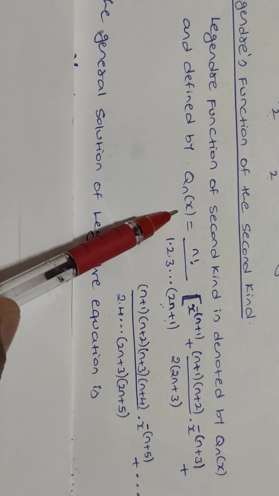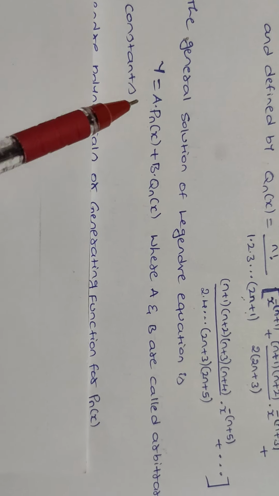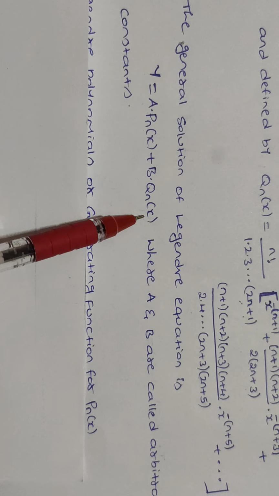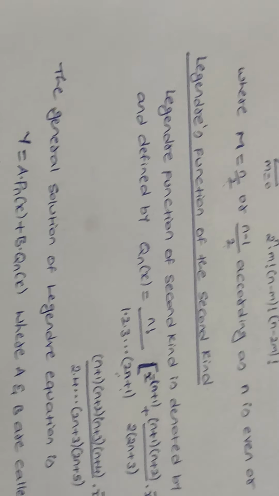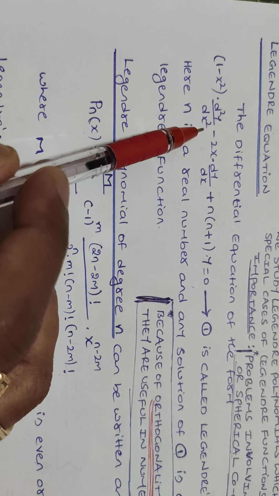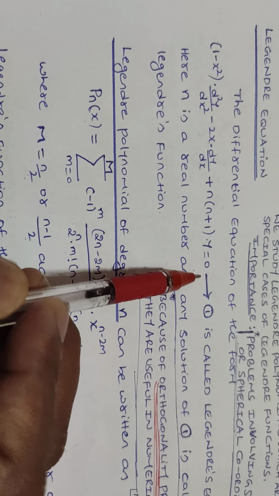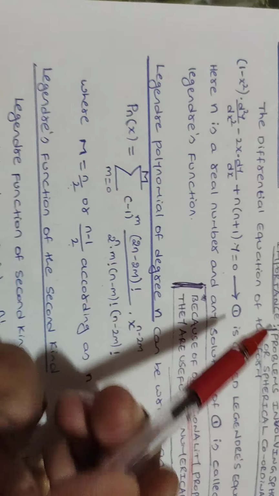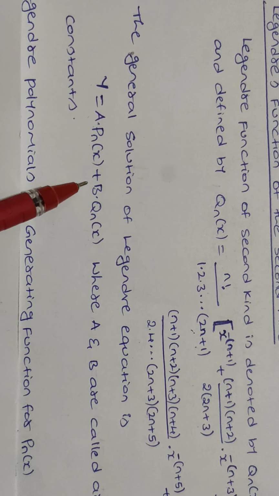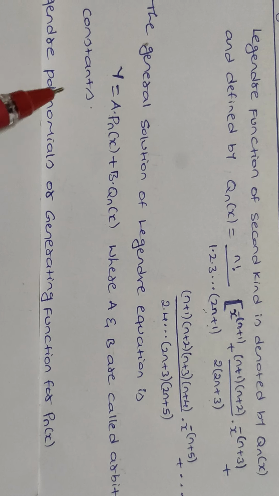We denote Legendre function of second kind by Qn of x. The general solution of Legendre equation is y equals a into Pn of x plus b into Qn of x. Here we consider the general solution of Legendre equation. So Legendre equation will be of this form: (1 minus x square) d square y by dx square minus 2x dy by dx plus n(n plus 1) y equals 0. The solution of this equation is y equals a Pn of x plus b Qn of x, where a and b are called arbitrary constants.